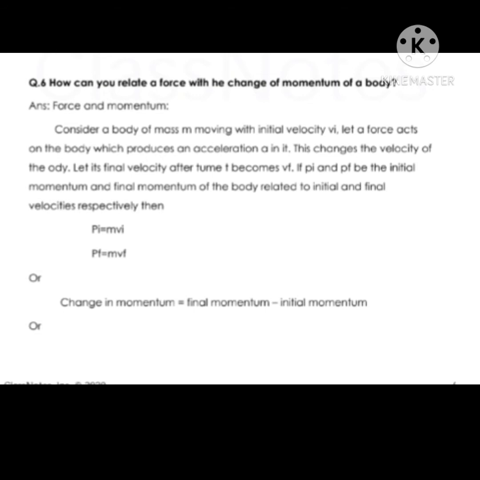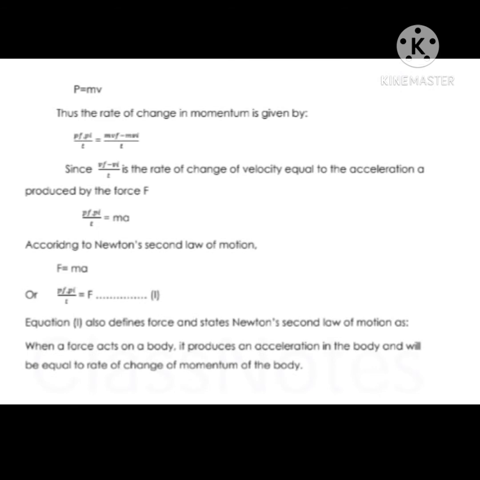Change in momentum is equal to final momentum minus initial momentum. So we have a relation. The rate of change in momentum is given by Pf minus Pi divided by t, that is, mvf minus mvi upon t. By taking the mass m common, we get (vf minus vi) upon t, which equals a, the acceleration.